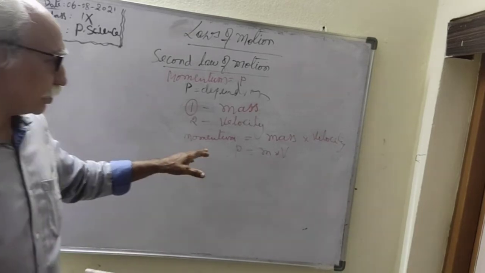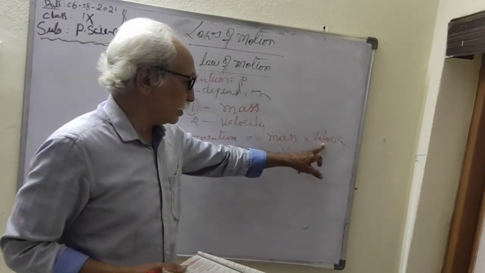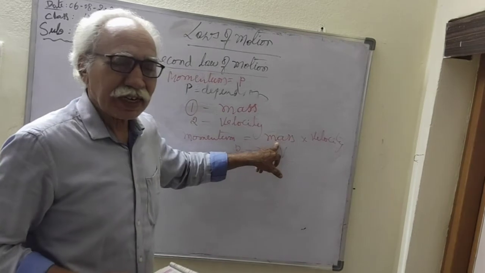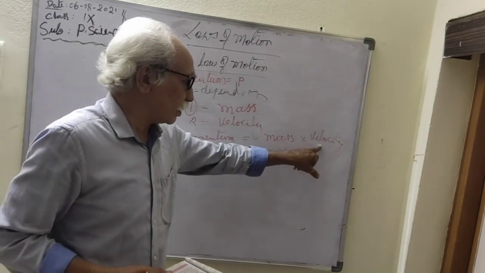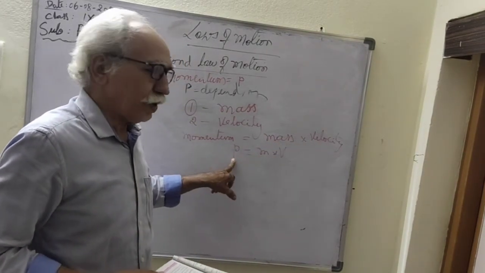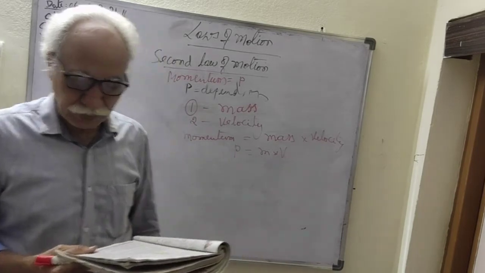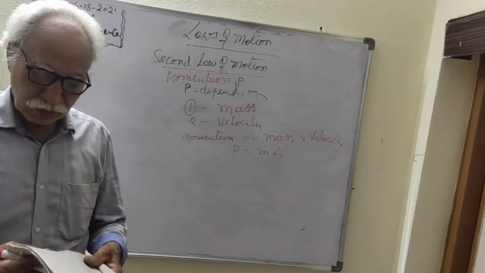In this case, velocity is also a vector. Mass is a scalar. Scalar times vector is equal to vector. Therefore, momentum is a vector. It has a specific direction because of the velocity.